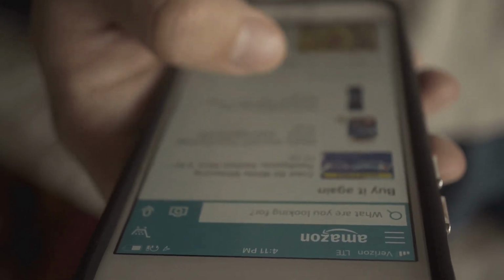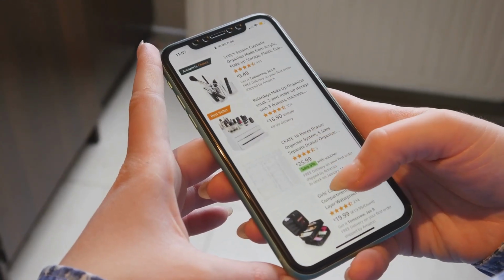Want more sales on Amazon? You need A-plus content. It's like a secret weapon. A plus content makes your listings shine.